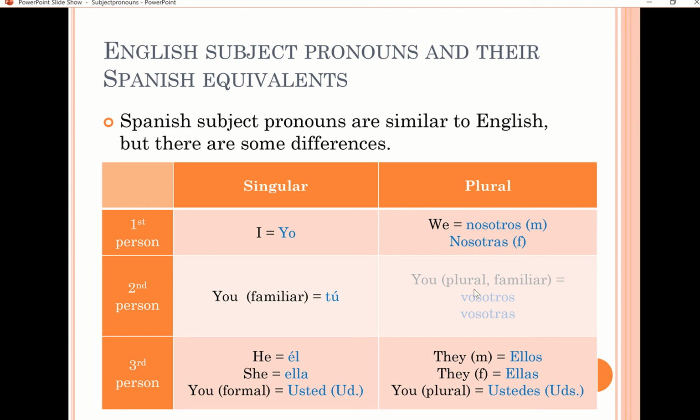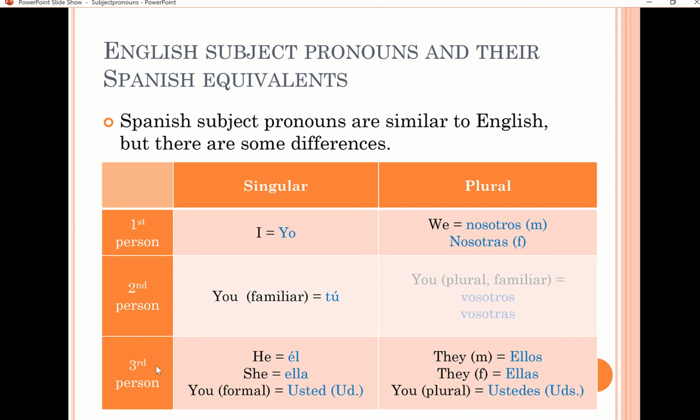Very good. This one here is the you plural. The you plural is vosotros or vosotras. What is this? This is the plural of tú. Tú if you're talking to one person. I say tú. How are you? ¿Cómo estás? Tú. But if you're talking to a group of people, same thing. If I'm talking to a group of guys, I should say vosotros. If I'm talking to a group of girls, I'd say vosotras. If it's a mixed group, boys and girls together, then I should say vosotros. So vosotros is for mixed groups or for masculine groups, and vosotras is exclusively for feminine groups.